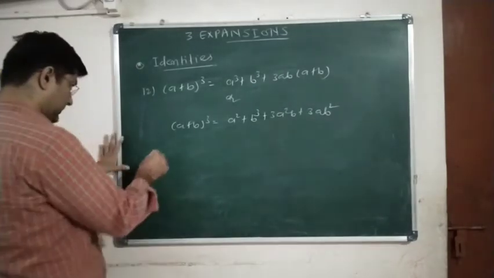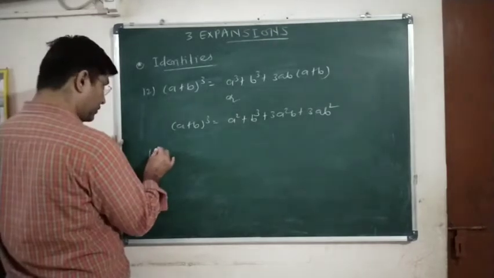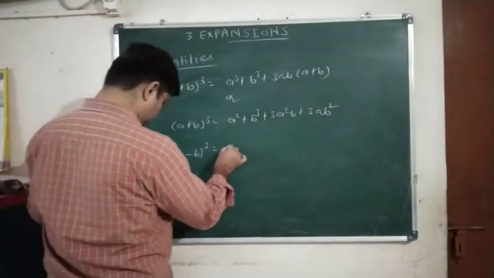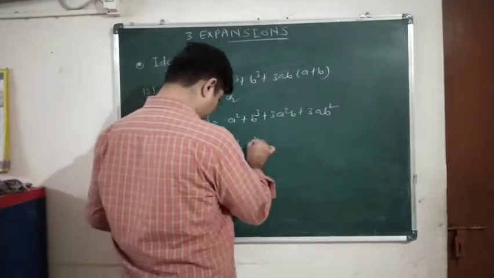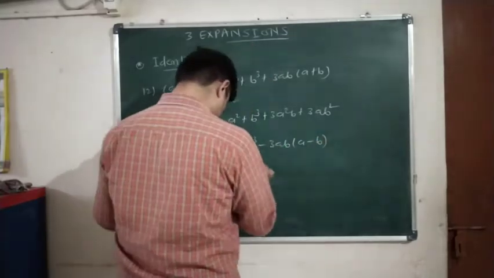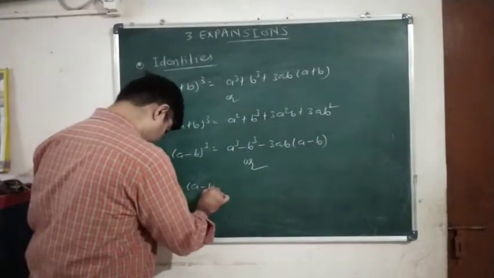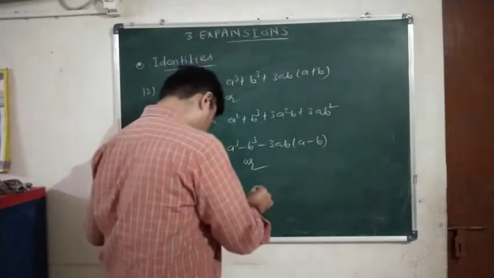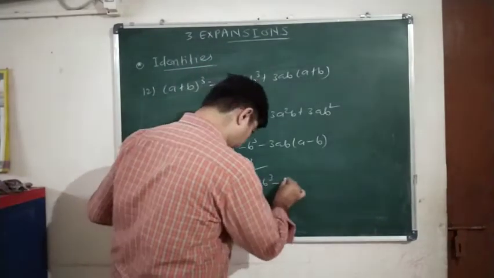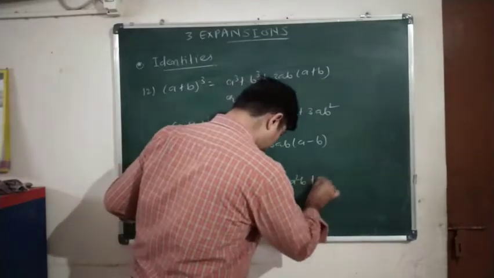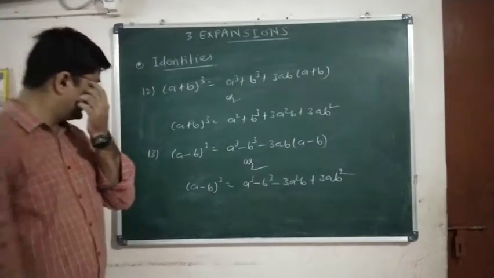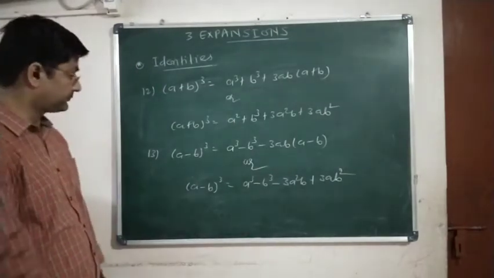Okay, so this is a perfect cube. Another formula will be (a minus b) the whole cube, which is equal to a cube minus b cube minus 3ab into (a minus b), or (a minus b) the whole cube is equal to a cube minus b cube minus 3a square b plus 3ab square.